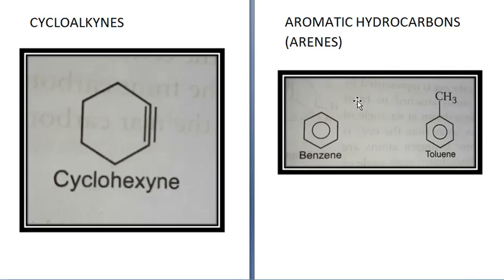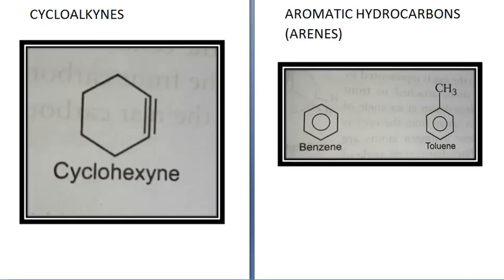Benzene and its hydrocarbon derivatives, they are called as aromatic hydrocarbons. Now you know benzene, it has alternate double bond and single bond. That can also be represented by a circle in between. And when any side chain is attached to the benzene ring, then also it will come under the category of aromatic hydrocarbons like toluene. Alright, it is known as methyl benzene. Can also be chlorobenzene, bromobenzene. All will come under the category of aromatic hydrocarbons.